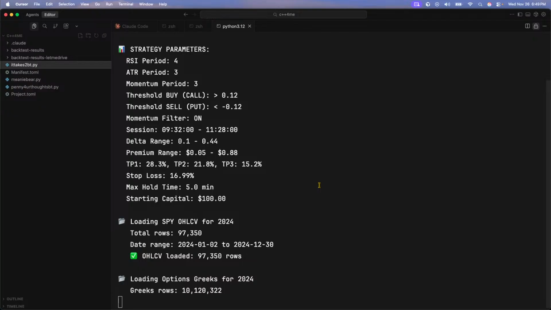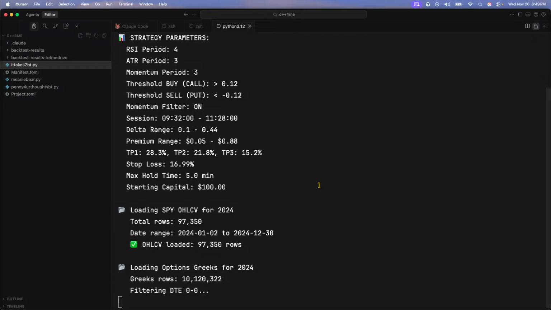So what I just did is I kept everything else the same, but I flipped it. When a bearish signal happens, we're going to buy a call now. And when a bullish signal happens, we're going to buy a put. I'm interested to see how this is going to work out.